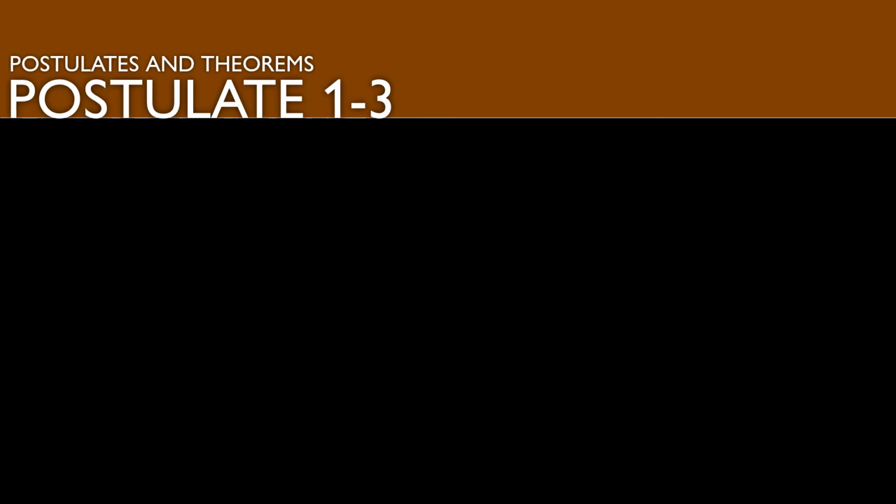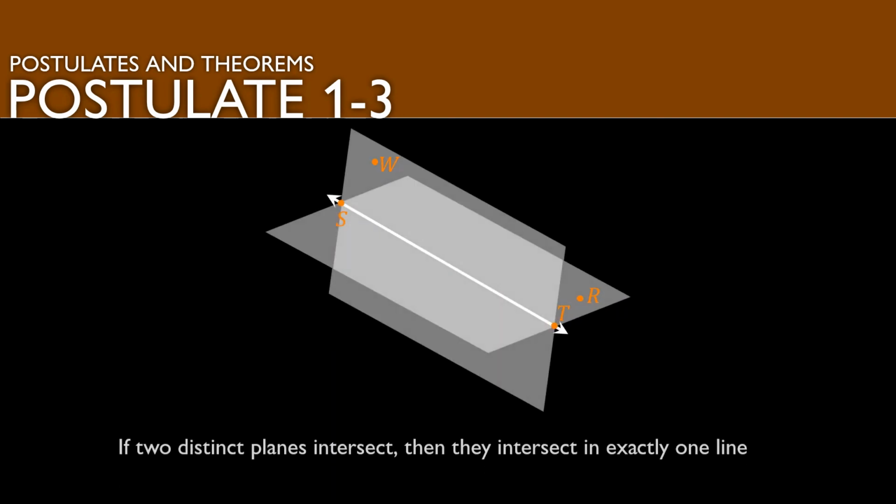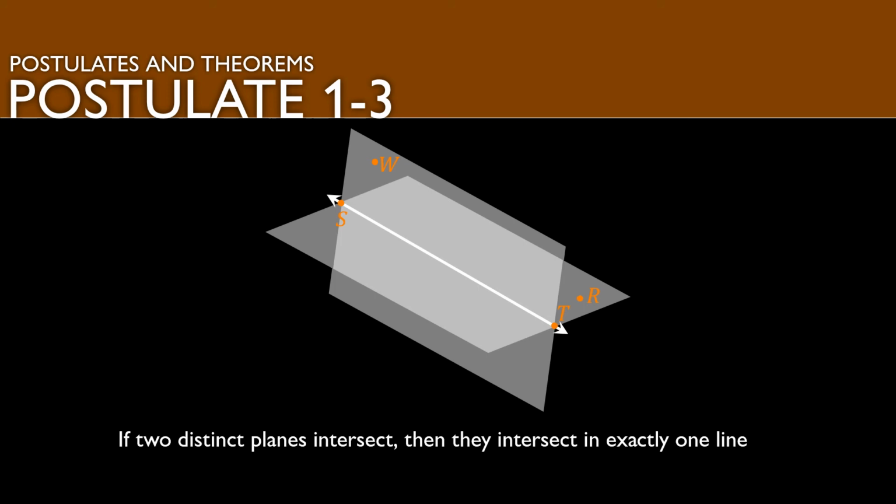If two distinct planes intersect, then they intersect in exactly one line. So again, these are planes that are not parallel. These are planes that are not sitting right on top of each other. We're talking about planes that do have an intersection. And anytime that planes intersect, the planes are always going to intersect in a line. As you can see in this example, line ST is the intersection of those two planes.